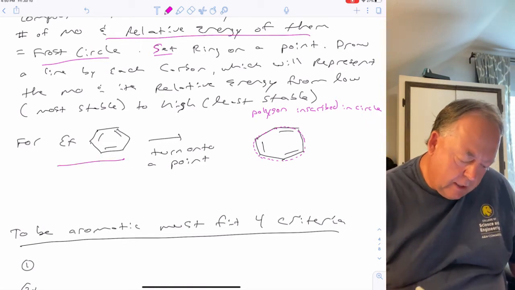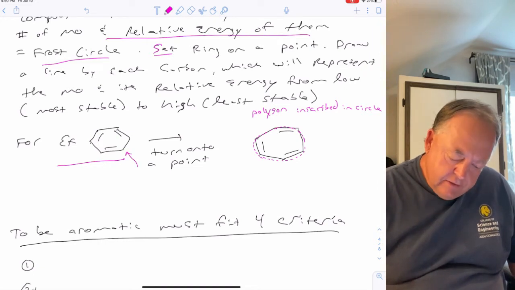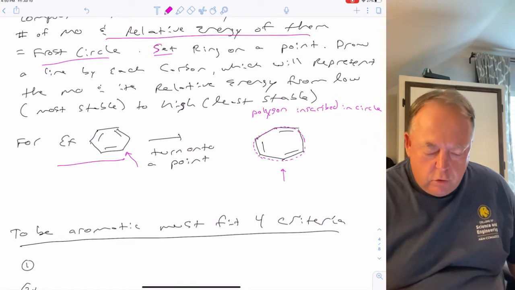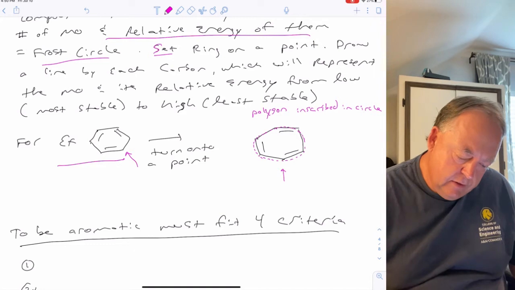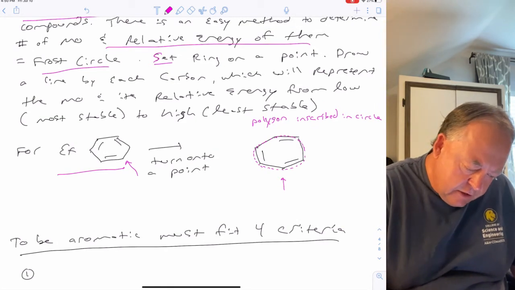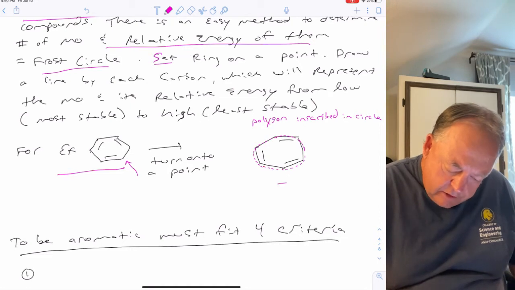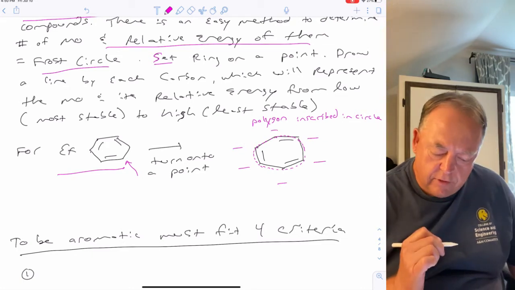If benzene's drawn like that, for example, we're going to rotate it so that it's setting on a point. And if we had a circle, and then if we inscribed the benzene within that circle, then each vertex, so there's a vertex there, there's one there, there's one there, there's one there for that carbon, there's one there for that carbon, and then there's one for that carbon.